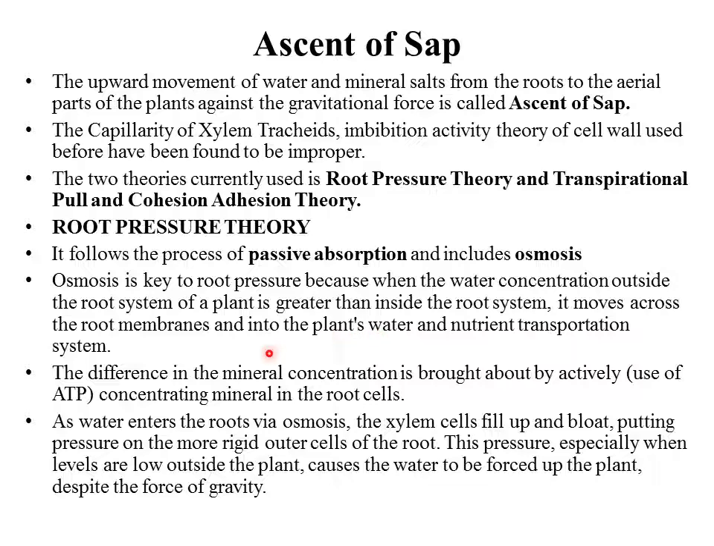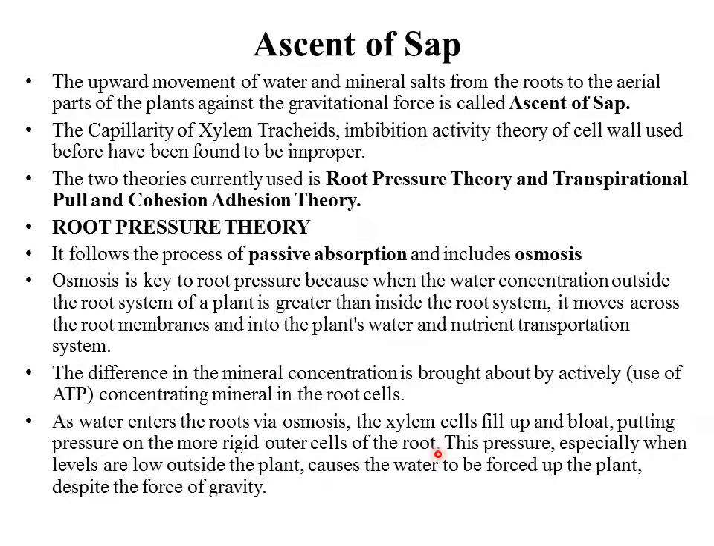So this difference in mineral concentration is brought about. How is salt made more in the root hairs? With the expenditure of ATP, salts are accumulated inside the cells. So as the water enters the roots via osmosis, the xylem cells fill up and bloat, putting pressure on the more rigid outer cells of the root.